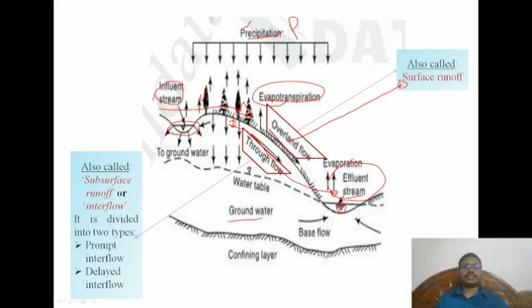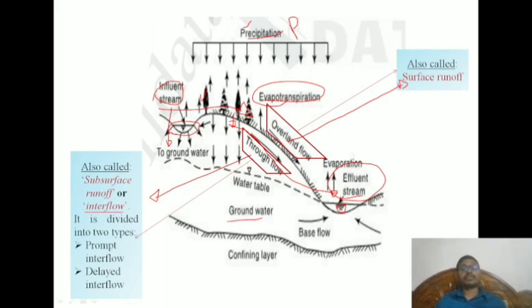Influent means losing. It is losing water to the ground. That means if it is effluent, the water will come from the ground, reach the river and flow. Now you can see throughflow, which is called subsurface runoff or interflow.